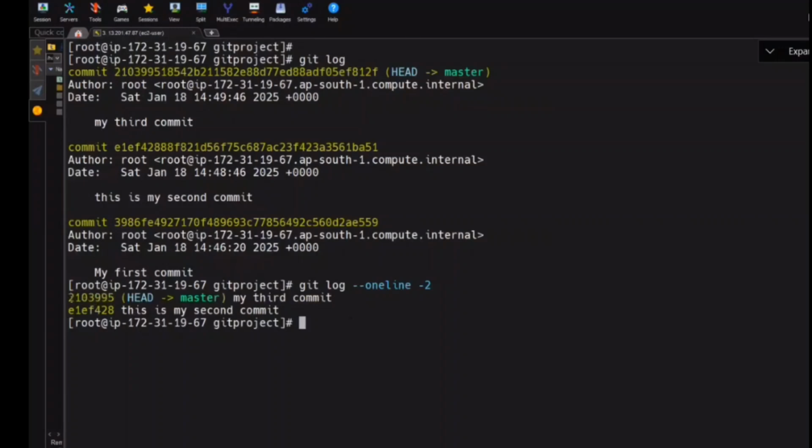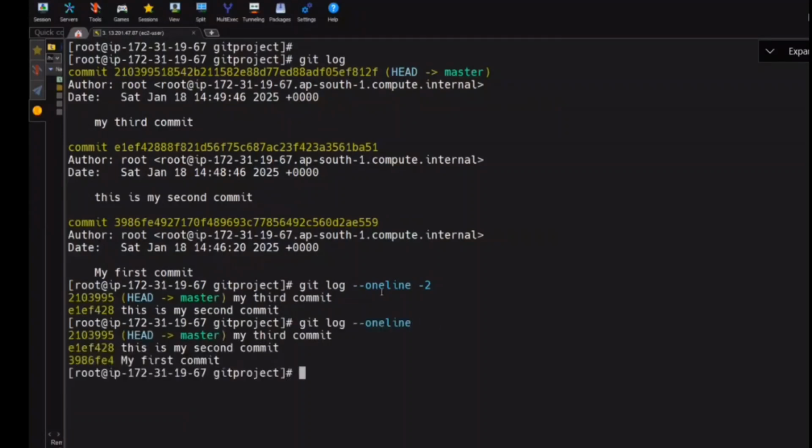My HEAD is pointing to the latest commit. Which one is the latest commit? The third commit. And how many commits is it showing in total? Two. Why only two? Because I mentioned 2 here. So if you want to see the commits in short, what command should you use? Say with me: git log --oneline -2. If you don't put anything, if you just put --oneline, it will show all the commits in short format, without these very big nasty things.